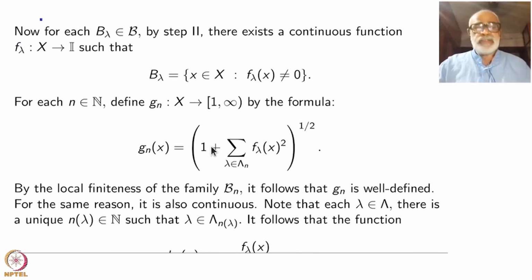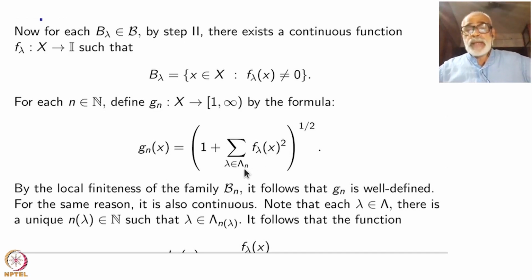This adding one is just for carefulness, okay. You could have added any epsilon, no problem. So this is a countable family now. Okay, this is square summable. So this makes sense. So 1 plus that makes sense, square root makes sense. So that is Gn of x.